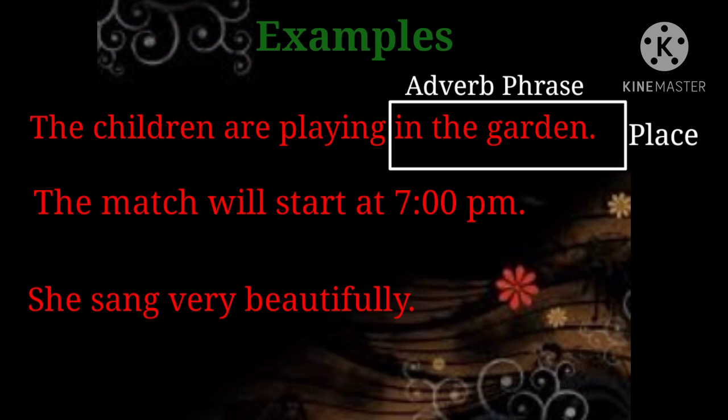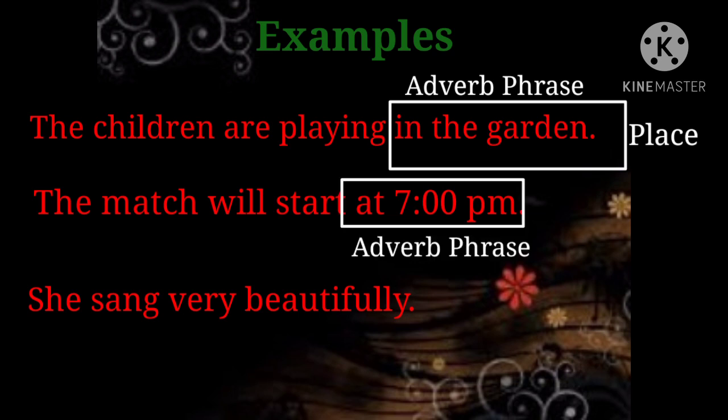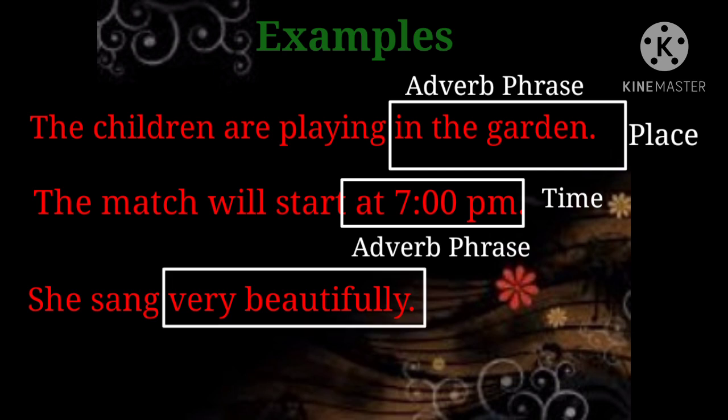Second is, the match will start at 7 p.m. Here, at 7 p.m. is an adverb phrase that tells us about the time when the match will start. The third example is, she sang very beautifully. Here, very beautifully is an adverb phrase that tells us about the manner in which she sang.